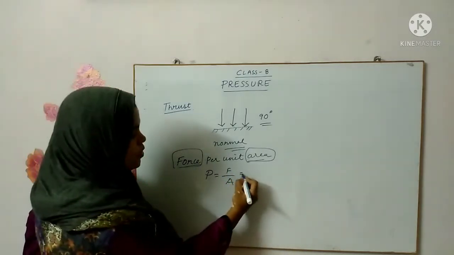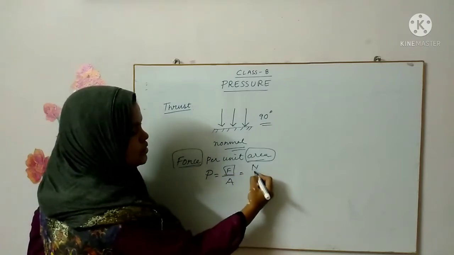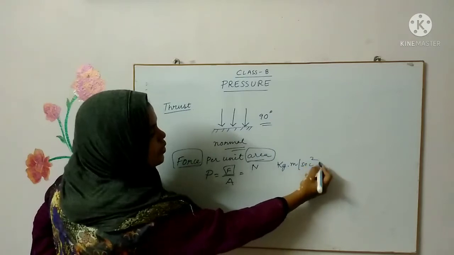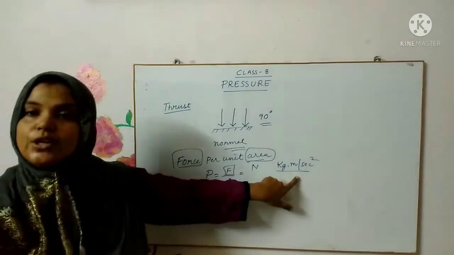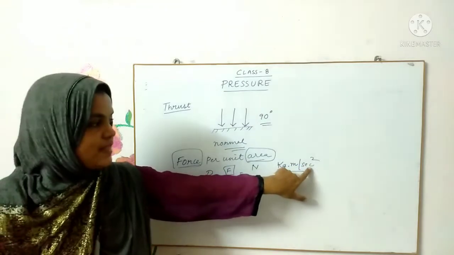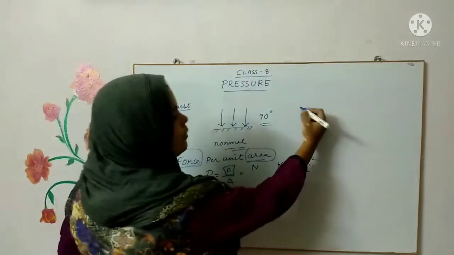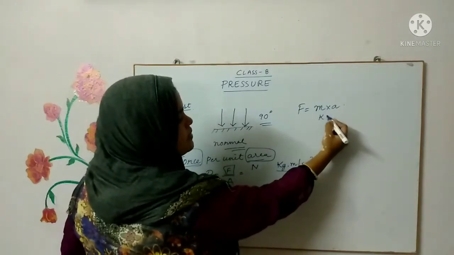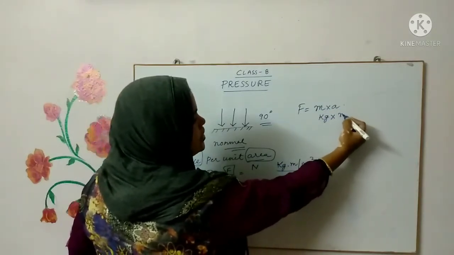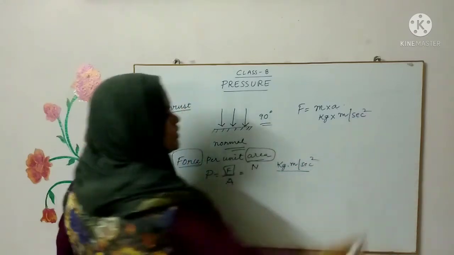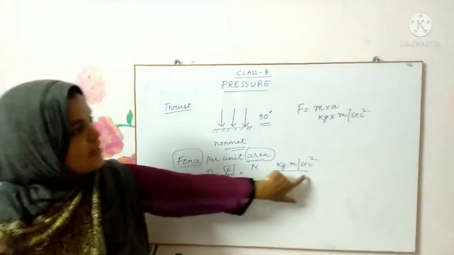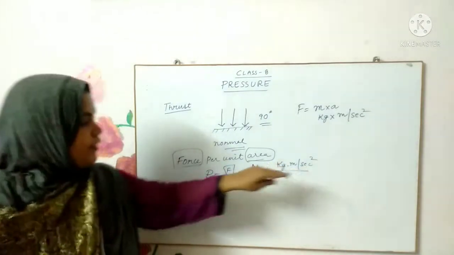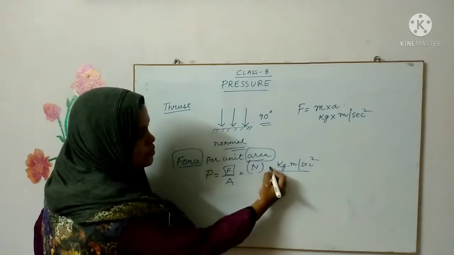We know that force, what is the unit of force? It is newtons, or I can say kg meters per second square. What is the MKS unit of force? It is kg meters per second square. Because do you remember what force is? It is mass into acceleration. Mass is in kgs and the unit of acceleration is meters per second square. The MKS unit is kg into meters per second square, or it is also called newtons.